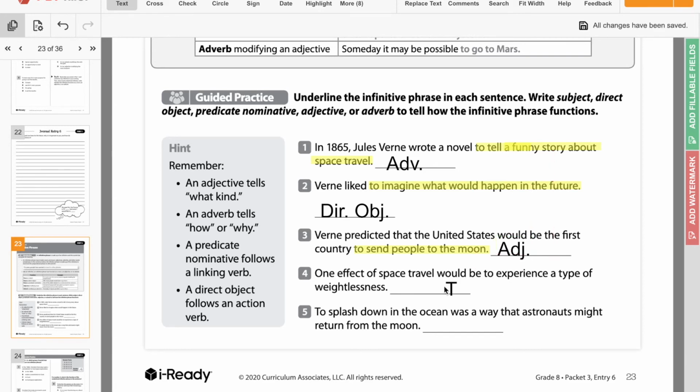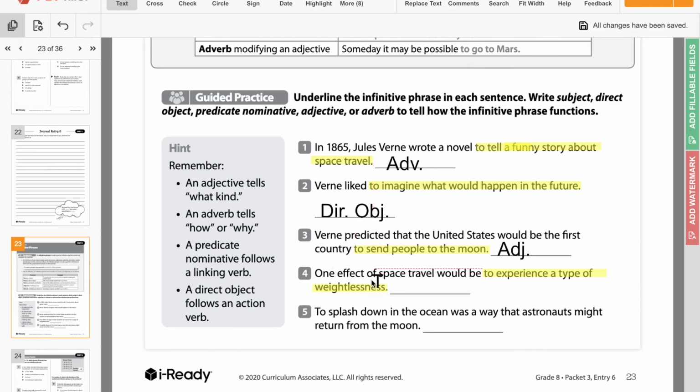One effect of space travel would be to experience a type of weightlessness. So to experience is our infinitive. Now, to experience what? A type of weightlessness. That's our infinitive phrase. Now what does this infinitive phrase function as? It says one effect is our subject.